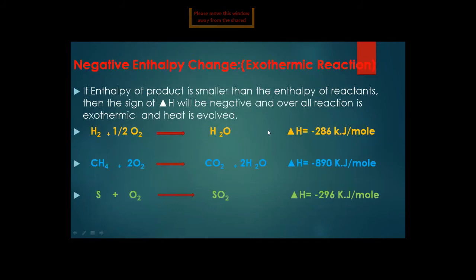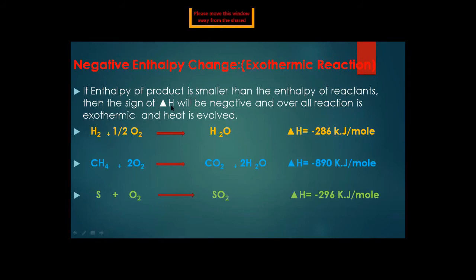Now next we have negative enthalpy change. Negative enthalpy change gives the identification of an exothermic reaction. So if the enthalpy of the product is smaller than the enthalpy of the reactant, here we are talking that the enthalpy of the product is less than the enthalpy of the reactant. In positive enthalpy change, the enthalpy of the product was greater than that of the reactant, but this is the opposite or a contrast: the enthalpy of the product is smaller than the enthalpy of the reactant. What happens?